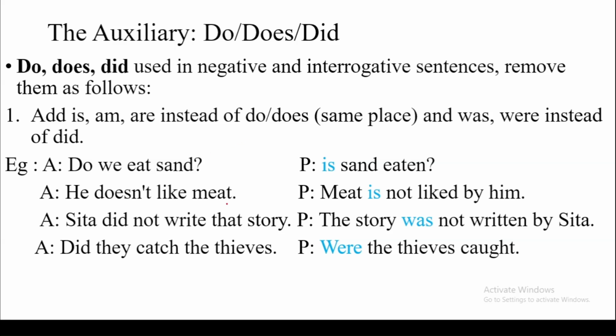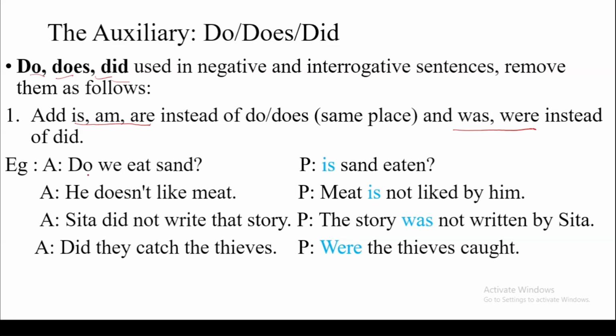Do, does, did used in negative and interrogative sentences. If an active statement has do, does, did used in a negative or an interrogative sentence, remove them as follows. We remove just do, does, did, and instead of do, does, we use is, am, are as per the person of the subject, and instead of did, we use was, were, in the same place. We don't need to change the place.